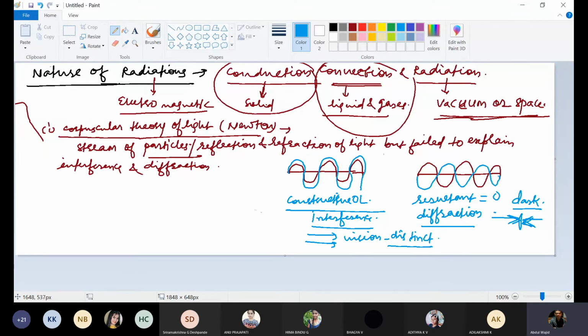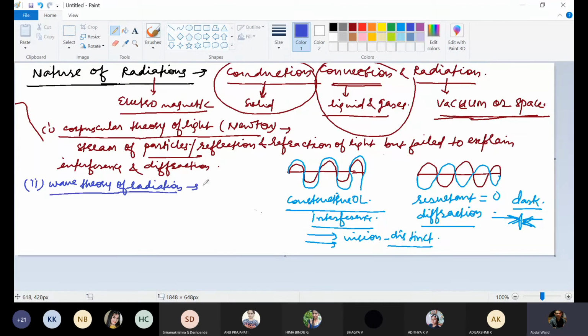Interference and diffraction could not be explained by this corpuscular theory of light. Since it was unable to explain, they gave the wave theory of radiation. Who gave the wave theory of radiation? Maxwell.